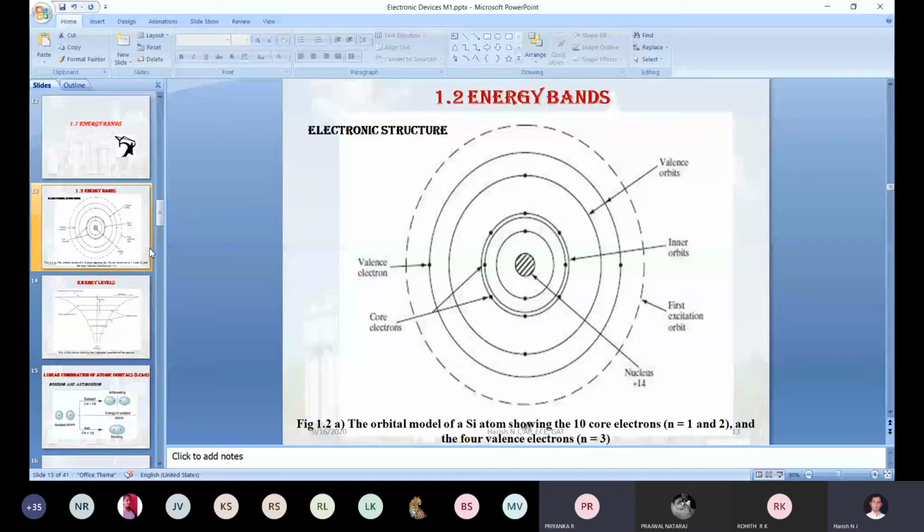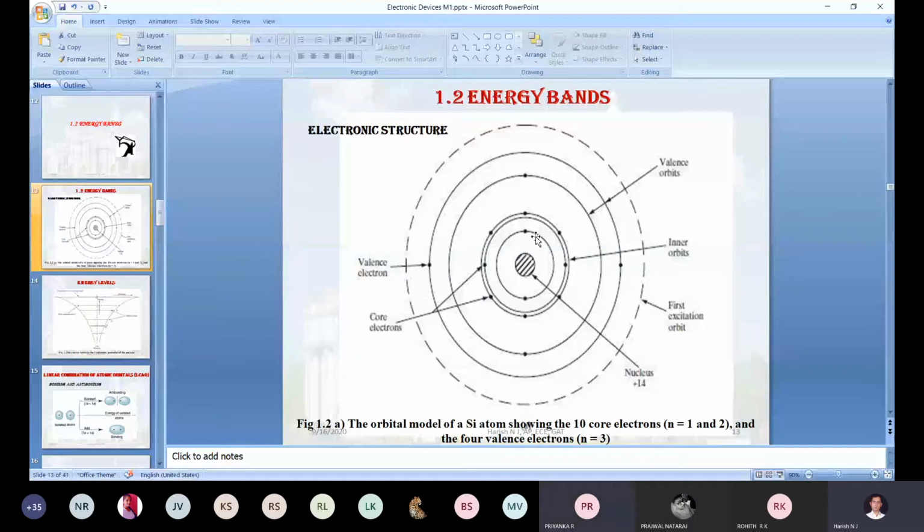It is the orbital model of a silicon atom, sir. And it has 10 core electrons. 10 or 14? Sorry, 14, sir. And it has four valence electrons. That 10 core electrons means the first orbit consists of 2 and the second orbit consists of 8 electrons, 8 plus 2 is 10. Those 10 electrons are not involved in the hybridization process.